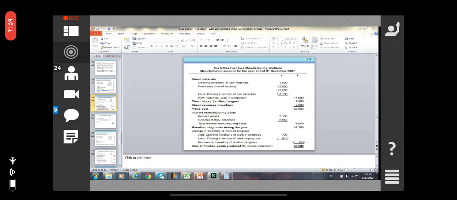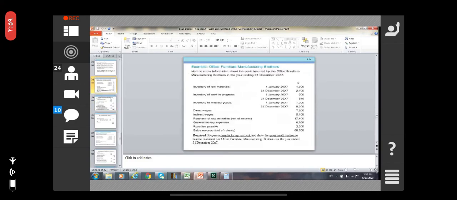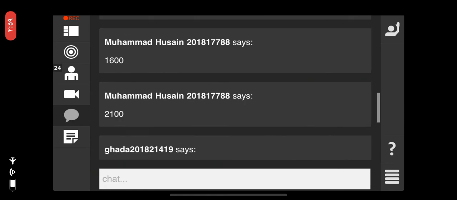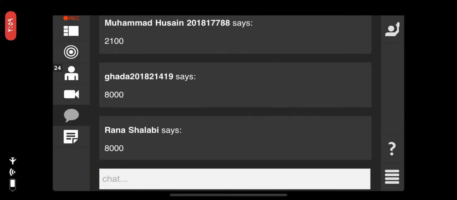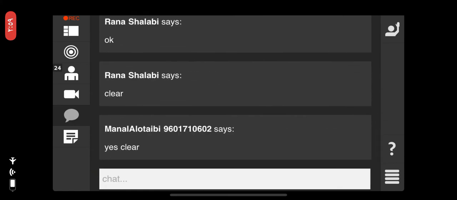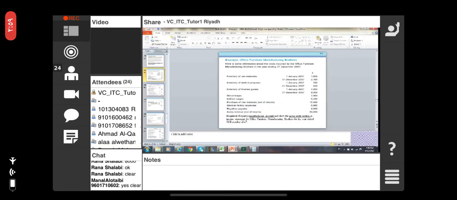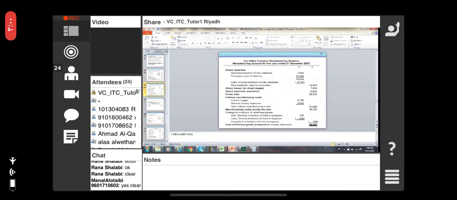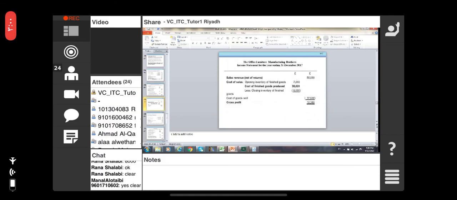Is it clear? Is it clear or not? What is our requirement? The requirement is to prepare a manufacturing account, so that we made. Now we have to make the income statement to show the gross profit.